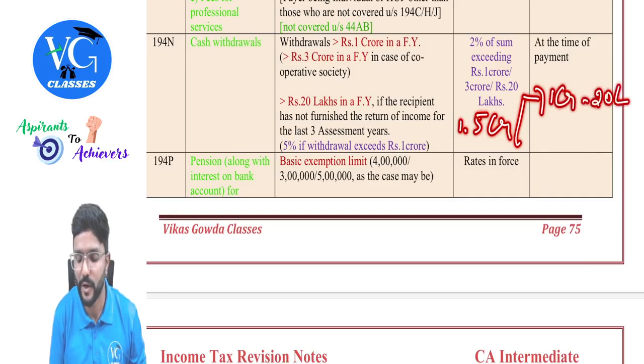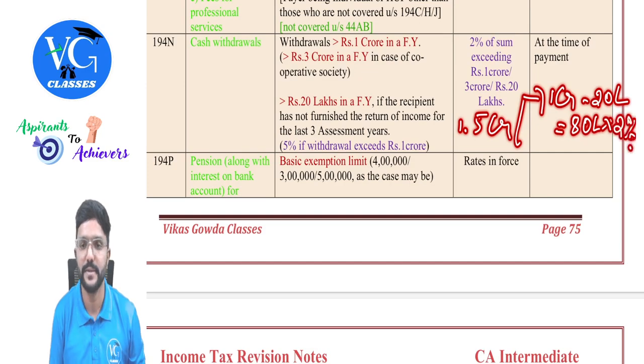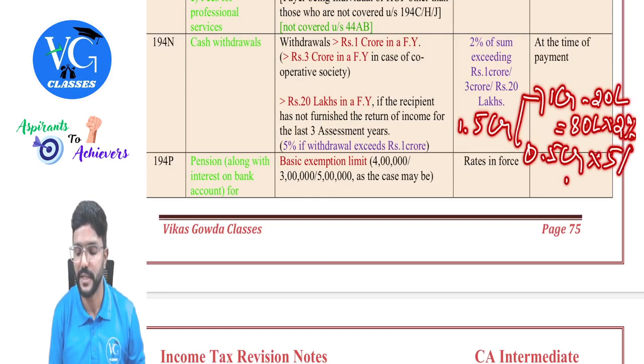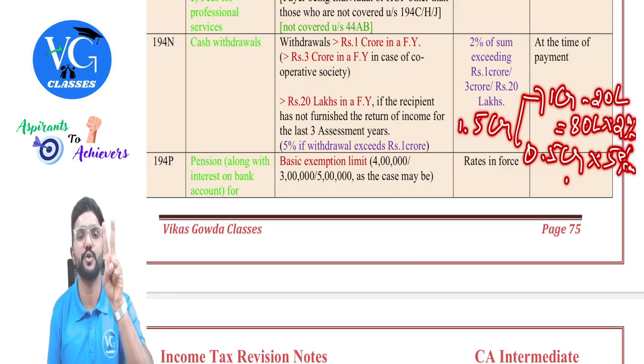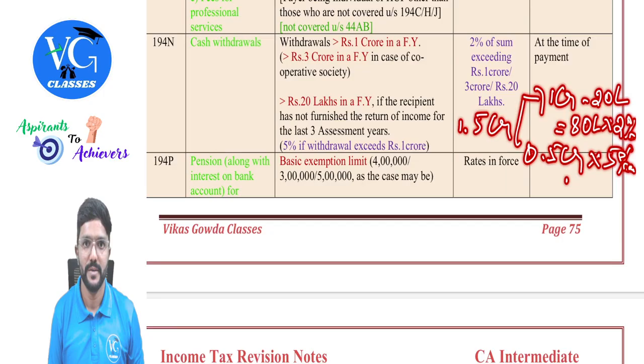In excess of 20 lakh, how much is there? 80 lakh. So on 80 lakh, 2% TDS. Remaining is 0.5 crore, that is 50 lakh. On that, 5% TDS, in excess of 1 crore. But for more than 20 lakh up to 1 crore, it is 2%. So in that case, TDS would be deducted at 2 rates.